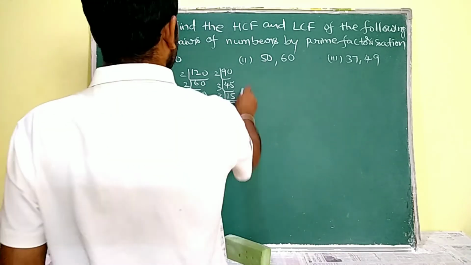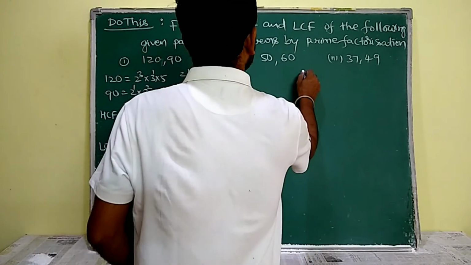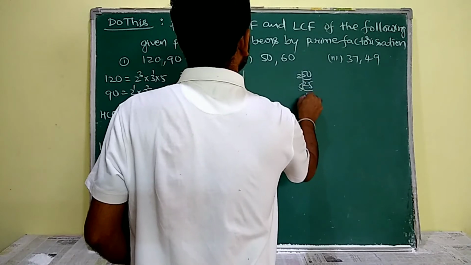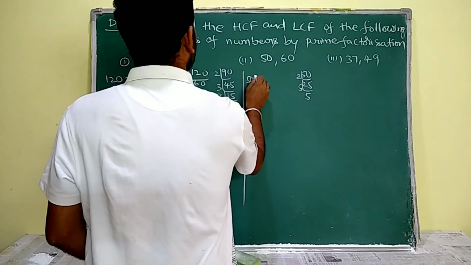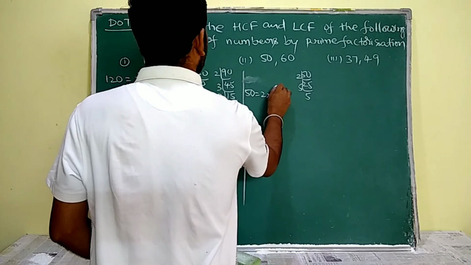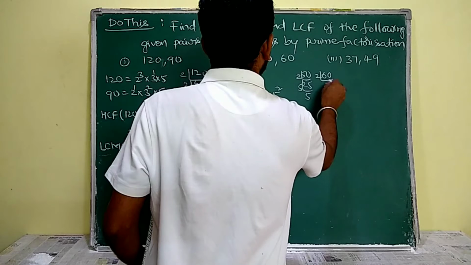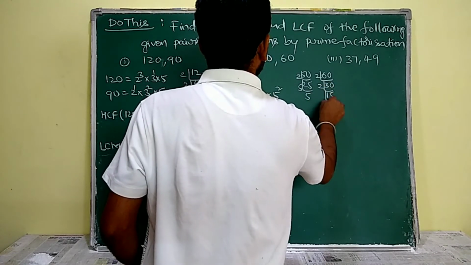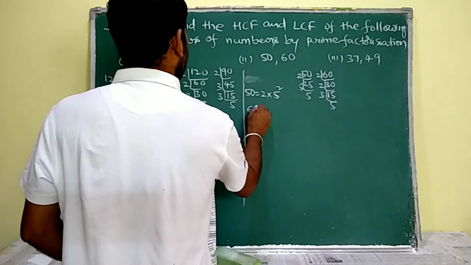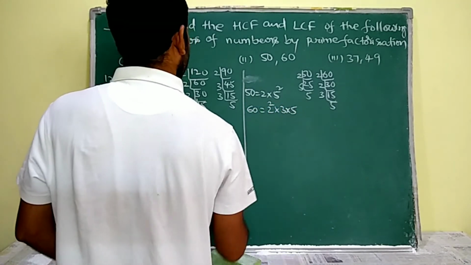Okay, now similarly, Sima, we are going to solve 50 and 60. 50 means 2 25s are 50, 5 5s are 25. So 50 can be expressed as 2 into 5 square. And coming to 60, 2 30s are 60, 2 15s are 30, 3 5s are 15. So this 60 can be expressed as 2 square into 3 into 5.